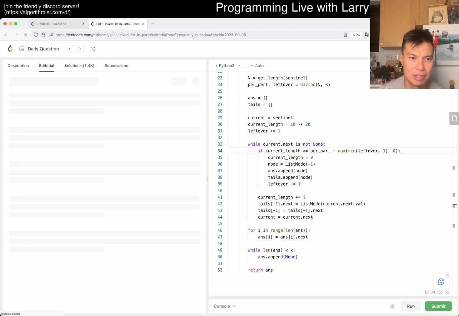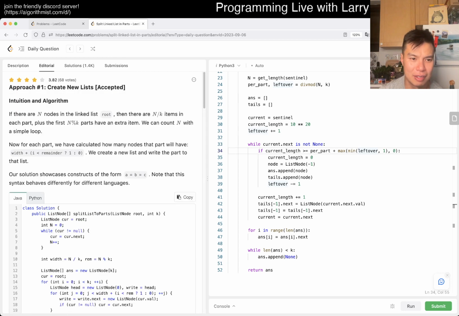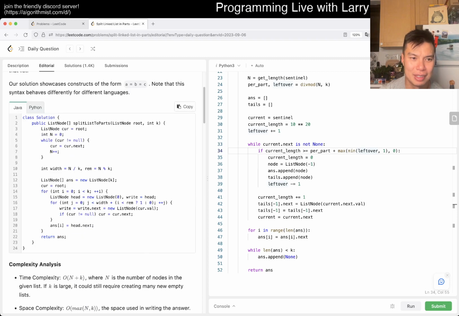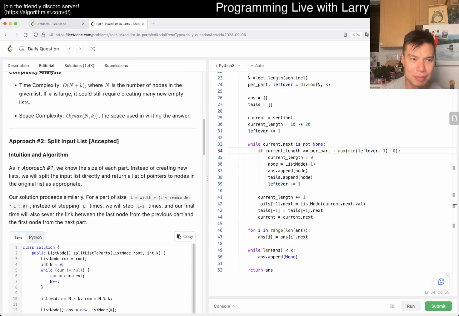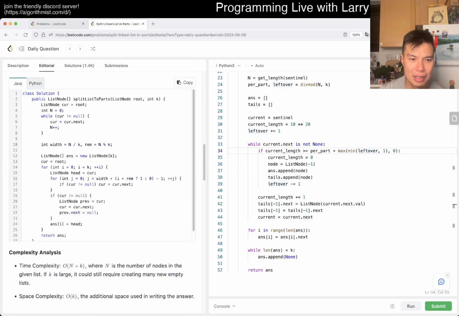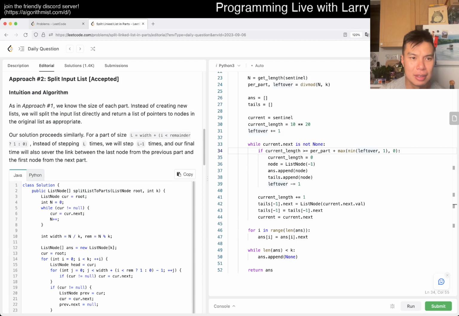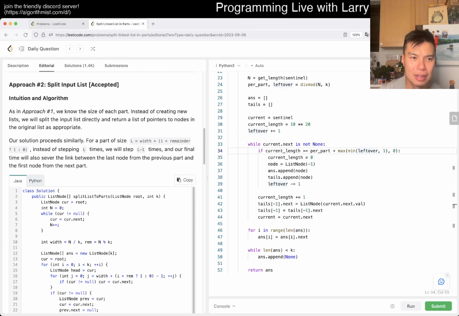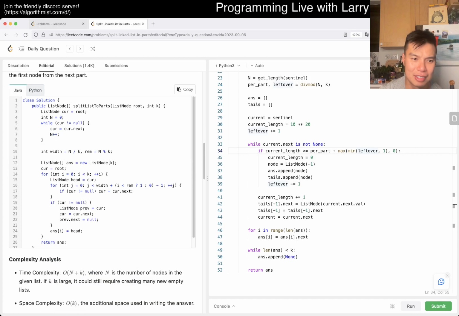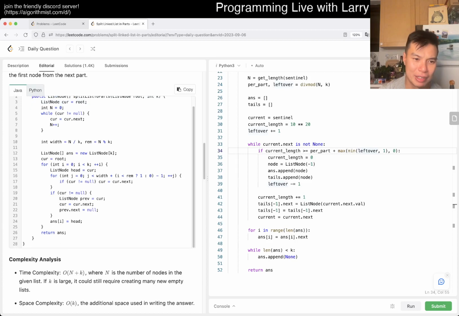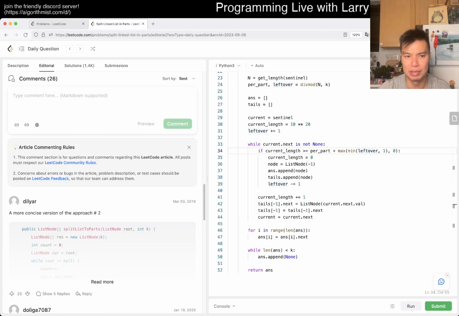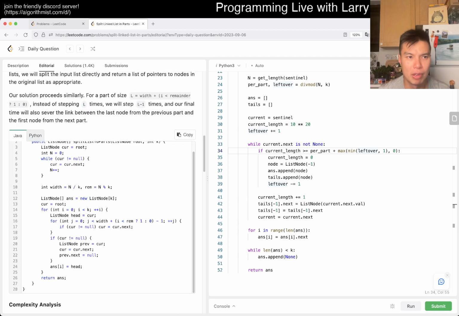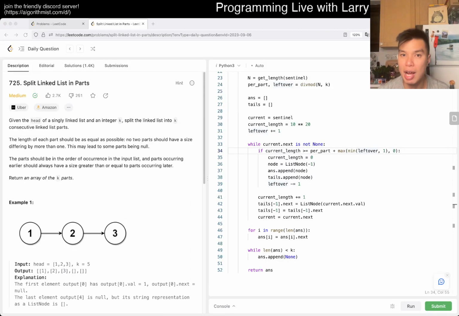What does the editorial say? Intuition and algorithm? I mean, that's actually what I wrote, and they calculate the n first. Fine, n plus k, that's what I said. Is there another one? Okay, I mean, yeah, these are just, like I said, in place of the original thing. That doesn't change anything. All right, so I guess there isn't a way to do it in a pretty way, but okay.